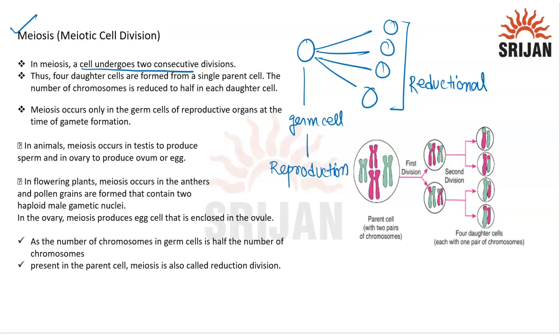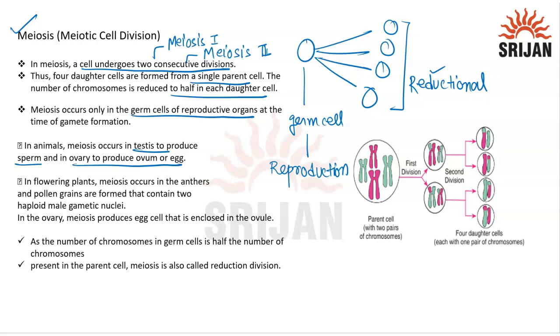In meiosis, the cell undergoes two consecutive divisions. The first one is meiosis 1, the second one is meiosis 2. Four daughter cells are formed from a single parent cell. The number of chromosomes will be half, so it's called reductional division. It occurs only in germ cells of the reproductive organs. It helps in reproduction. It occurs for the male in testes to produce sperms, for the female in ovary to produce ova or eggs.